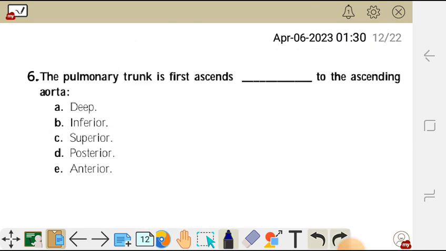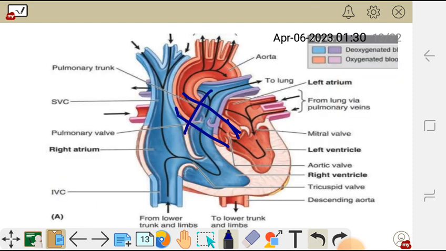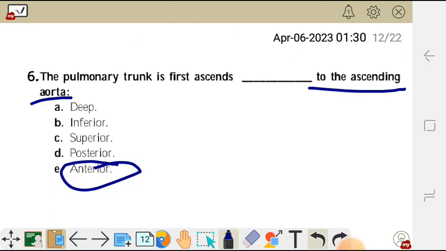Okay, so it is anterior to the ascending aorta. The correct answer is E for question 6, because the pulmonary trunk first ascends anterior to the ascending aorta, as we have seen in this diagram here. It is anterior to the ascending aorta. So the correct answer is E in this case.